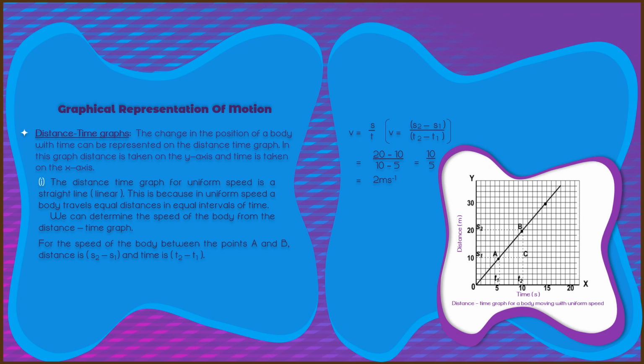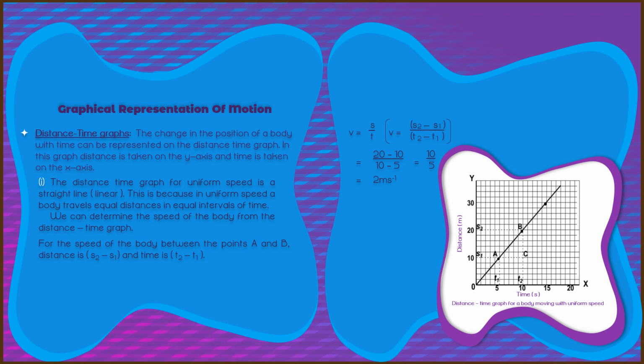For example, there is the distance time graph for a stationary body, the distance time graph for uniform velocity, and the distance time graph for variable velocity. So the graph will be different for these different bodies. Here we are studying uniform velocity. For example, the distance time graph for uniform speed in a straight line, because in uniform speed we know that a body travels equal distance in equal intervals of time. We can determine the speed of the body from the distance time graph.